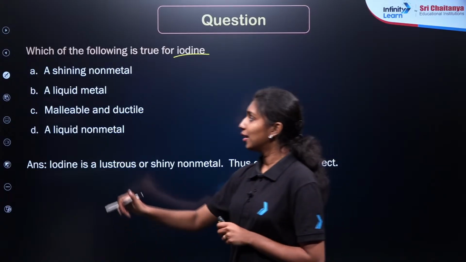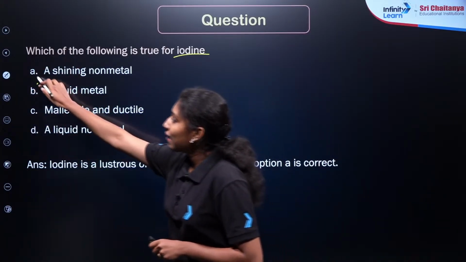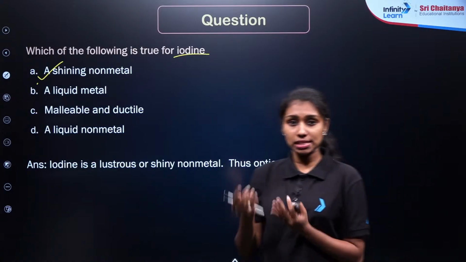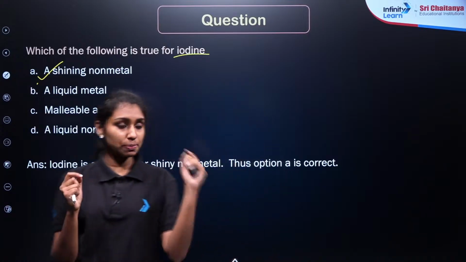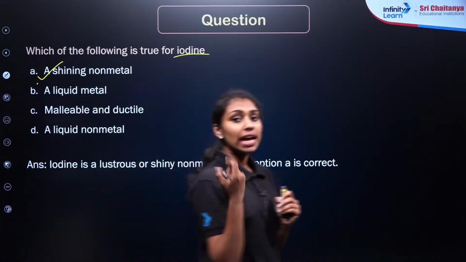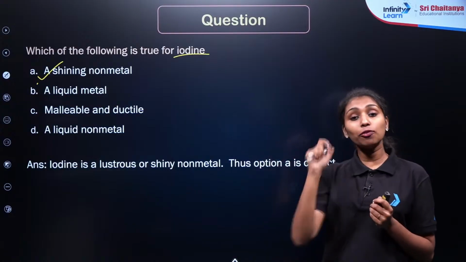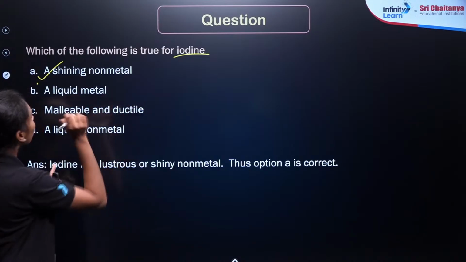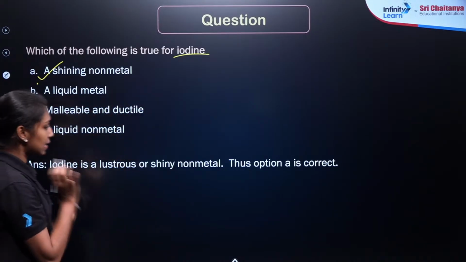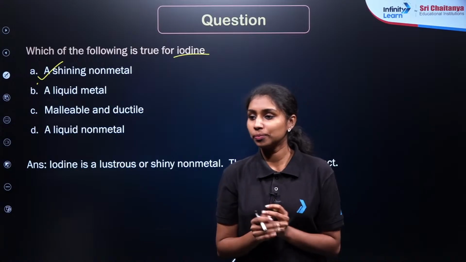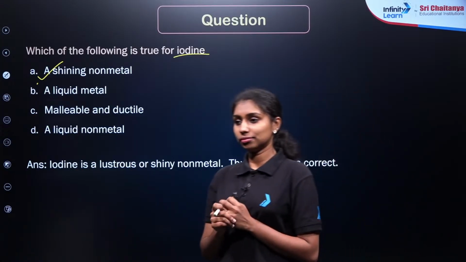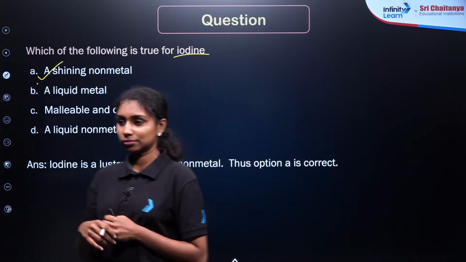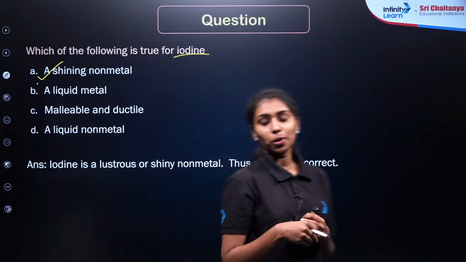Are you sure? So option A will be the correct answer here because iodine has the lustrous property, right? If you shine a light on this surface, it will show a shiny appearance. So iodine is the only non-metal which shows lustrous property. Keep a note of that. Iodine is the only shining non-metal. So option A will be the correct answer here. Arush, is that clear now? Are you sure iodine is a liquid non-metal?